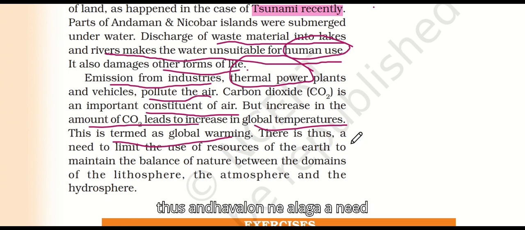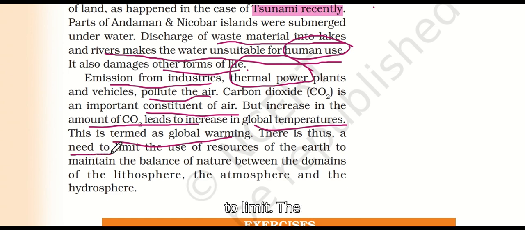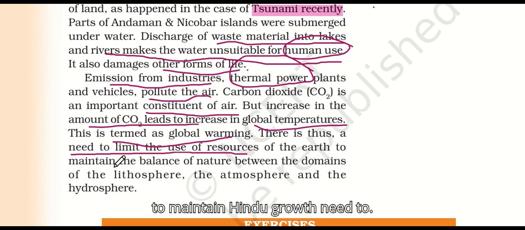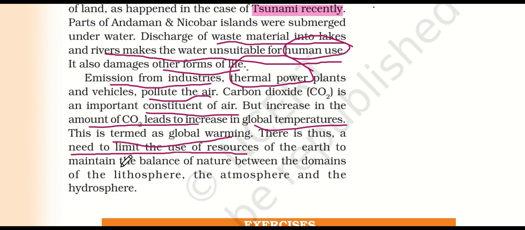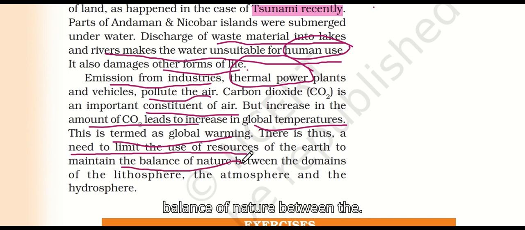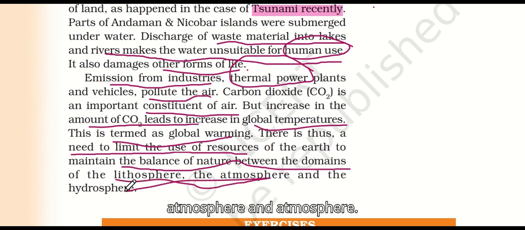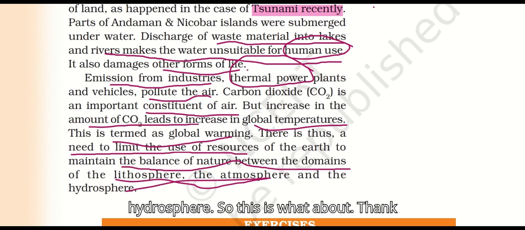There is thus a need to limit the use of resources of earth, to maintain the balance of nature between the domains of lithosphere, atmosphere, and hydrosphere. So this is what it is about. Thank you.